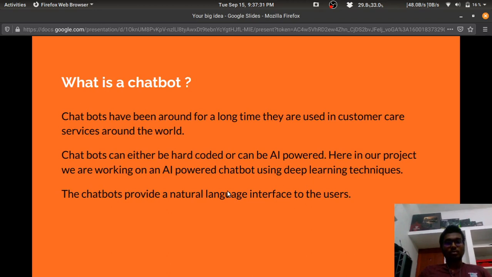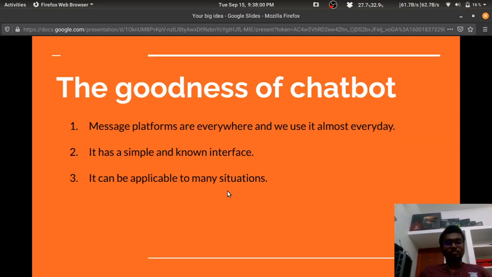So what's a chatbot? Chatbots have been around for a long time and they have been used in customer services around the world. And most of us would have used a chatbot, like in Flipkart customer care service and all. Chatbots can either be hard coded or can be AI powered. But in our project, we are using an AI-powered chatbot with the help of deep learning and machine learning techniques. The chatbots provide a natural language interface to the user, similar to how a human would communicate.